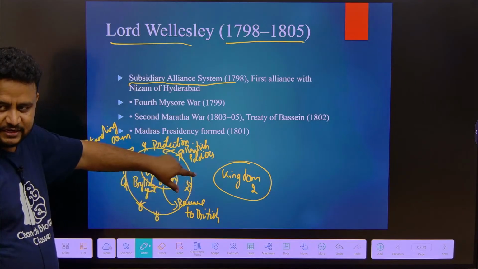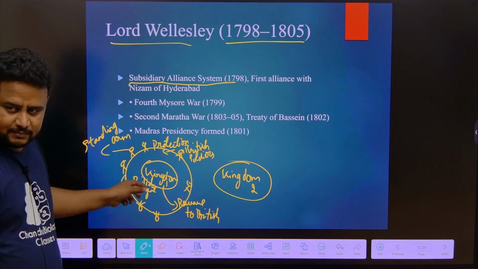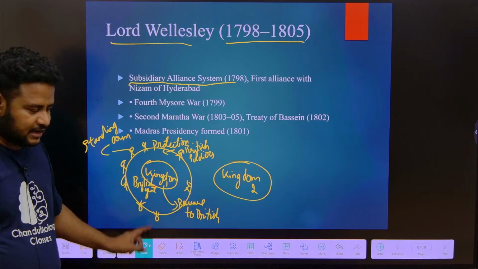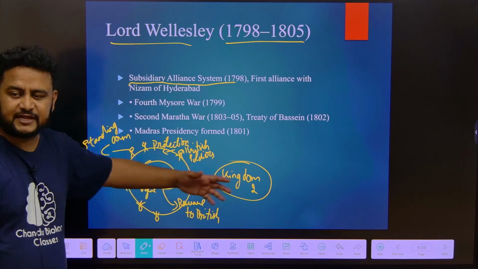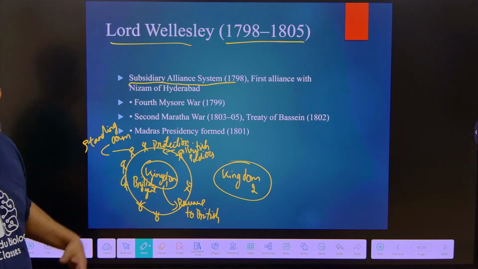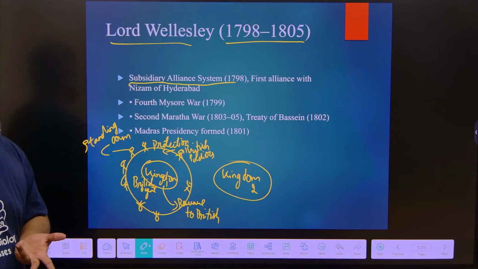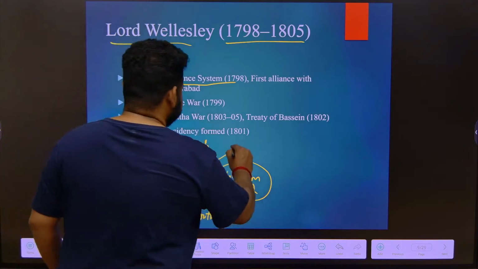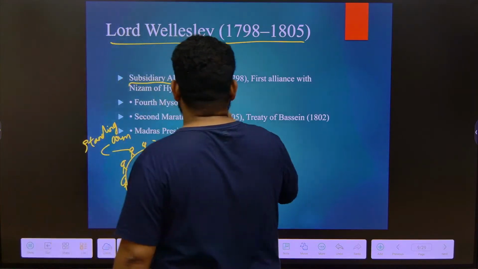They are providing defense, only providing security, but in return they are taking money, and these people are not allowed to interact with another kingdom. They are nothing but put in a prison, correct? This is nothing but subsidiary alliance. Understood? This entire thing is subsidiary alliance.